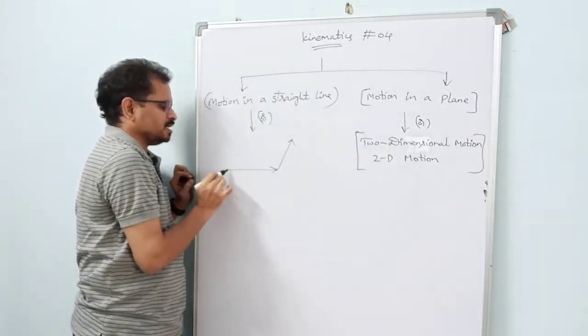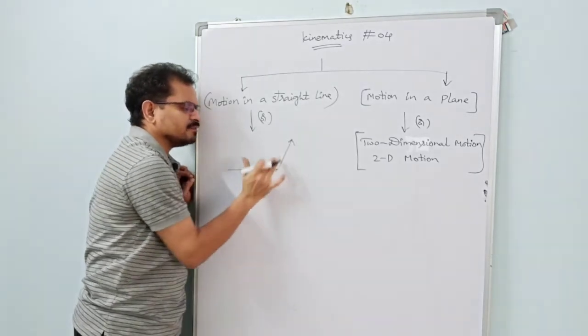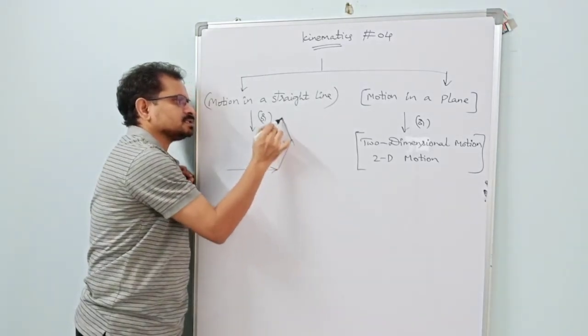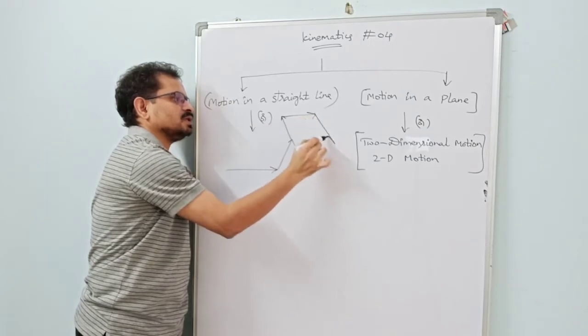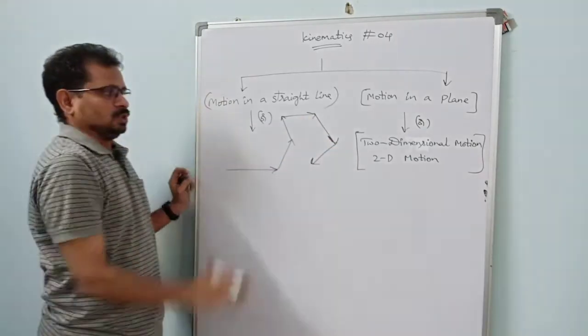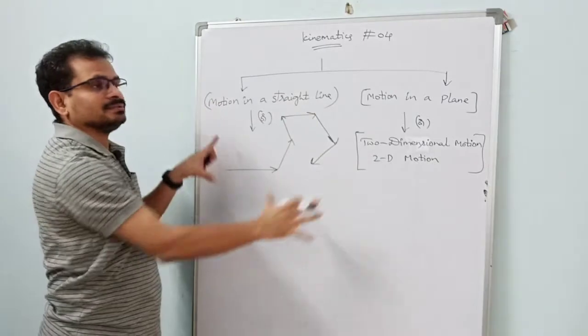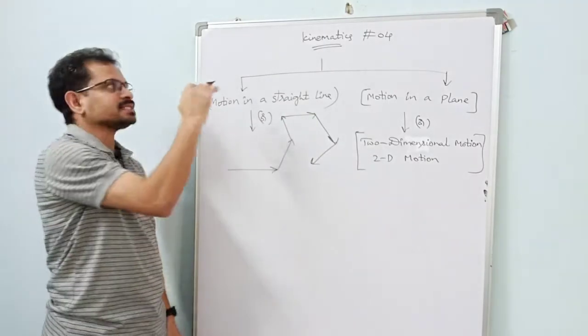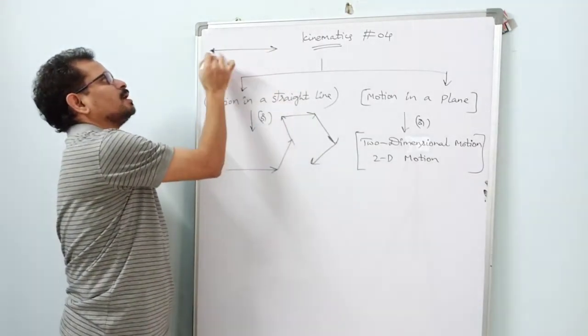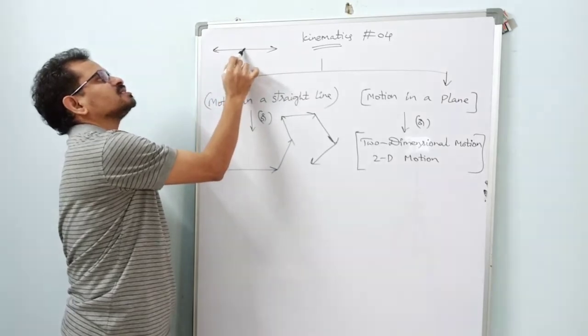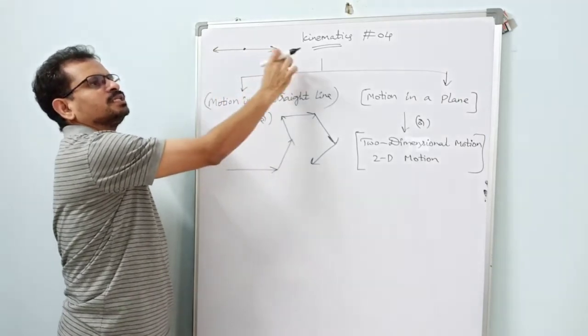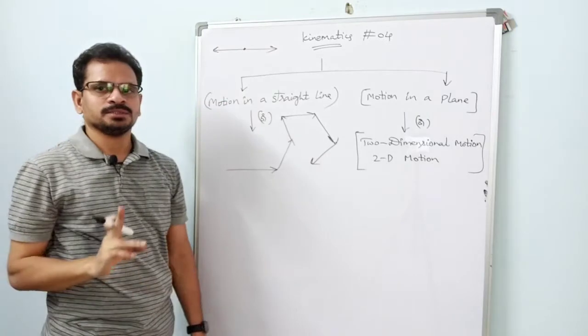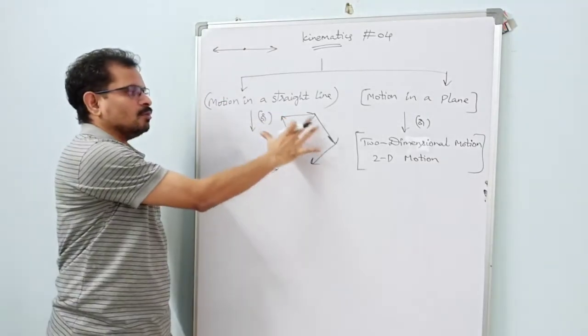It can move like this, like this, like this. So it is moving on the plane. But in the previous case, straight line motion means the particle cannot come out of this straight line. It has to move on this straight line only. That is straight line motion. And this is motion in a plane.